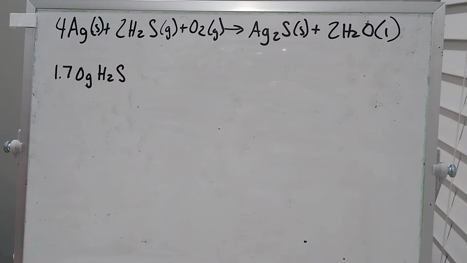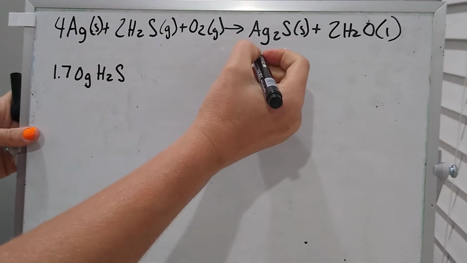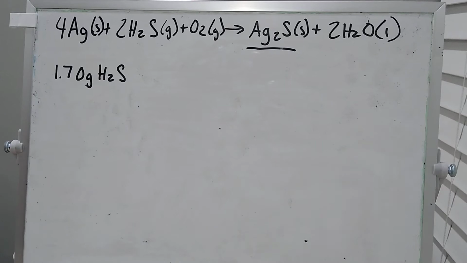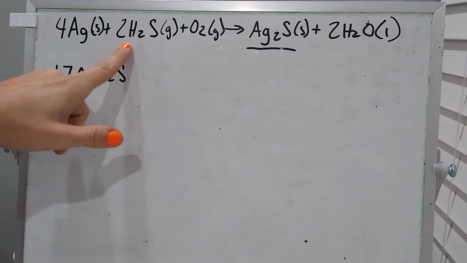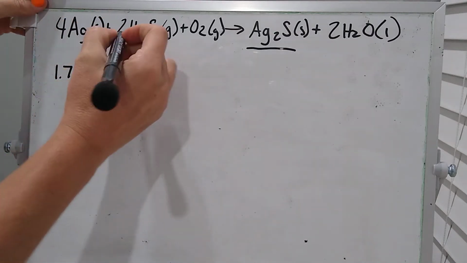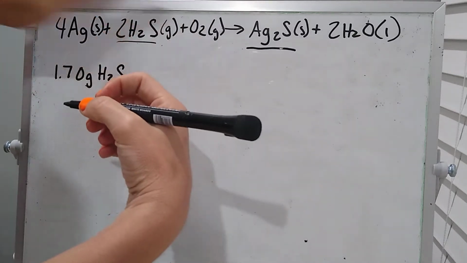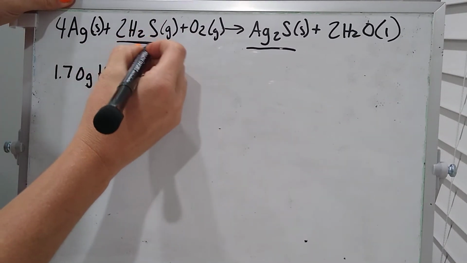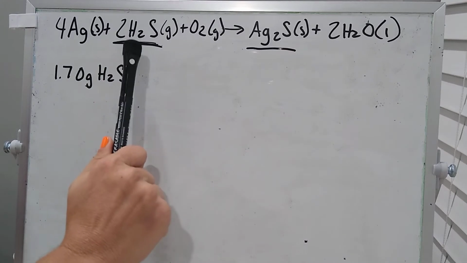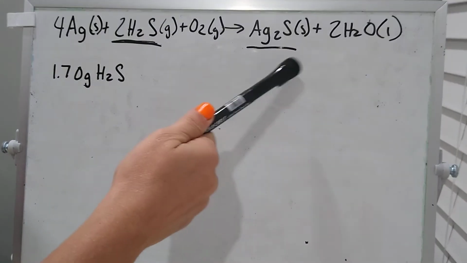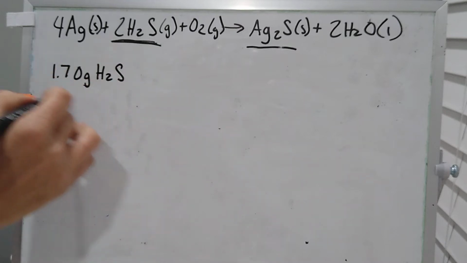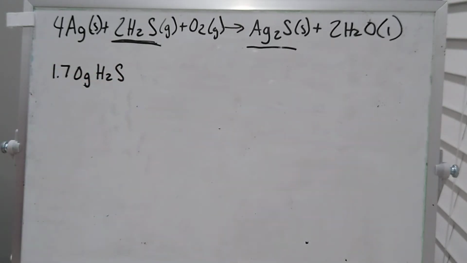Now, here's the question. How many grams of Ag2S, so I'm going to underline it, could be produced from 1.7 grams of H2S if sufficient amounts of the other reactants are present? So pretty much meaning I only have 1.7 grams of this molecule. I've got plenty of these two, okay? So we don't need to worry about those. All I need to focus on is this reactant, and then how much can I produce when I only have this much.